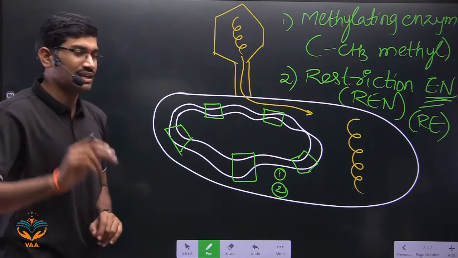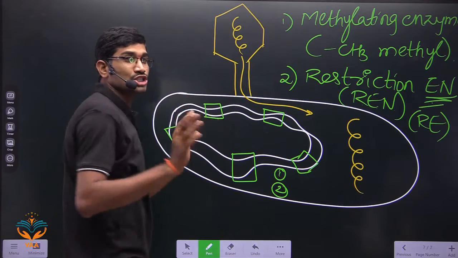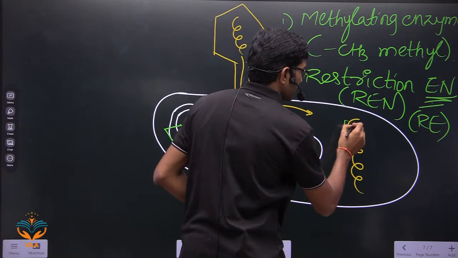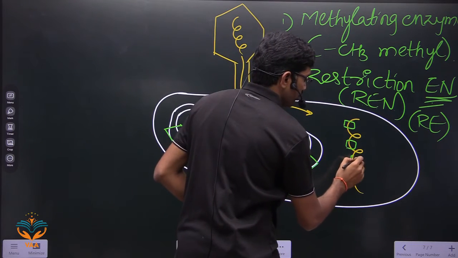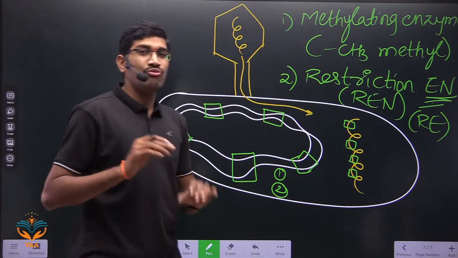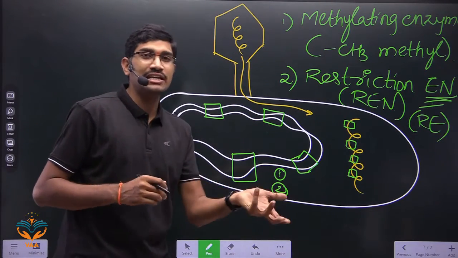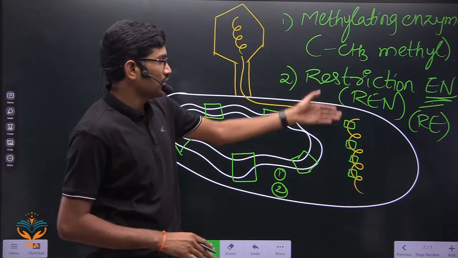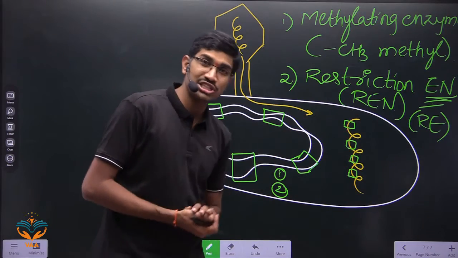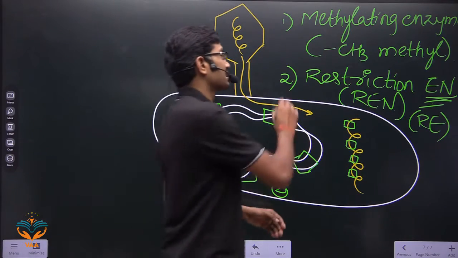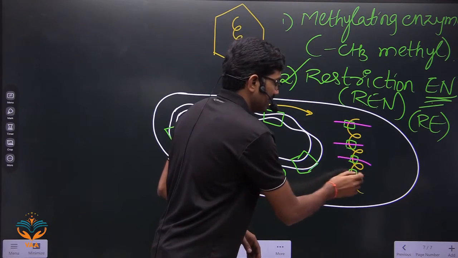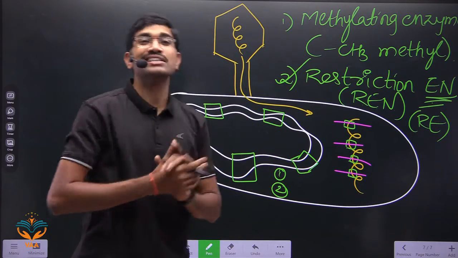So in this way, within the host genome some sites are present, and within the viral genome also some sites are present. Very, very important. Don't get confused here. Most teachers will say that the viral genome has some restriction endonuclease sites, so this restriction enzyme will break viral DNA at the restriction sites. Only up to that they are teaching.